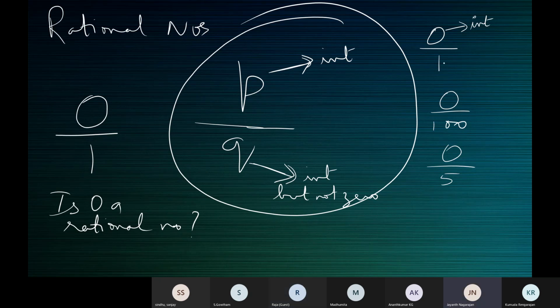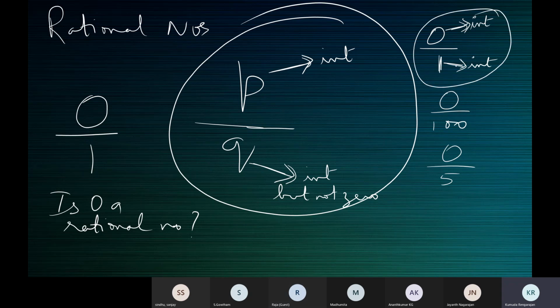Is 1 an integer? Yes, ma'am, it is an integer. So the numerator is an integer. The denominator is also an integer. And the denominator is not 0, right? Yes, ma'am. So this is a rational number.